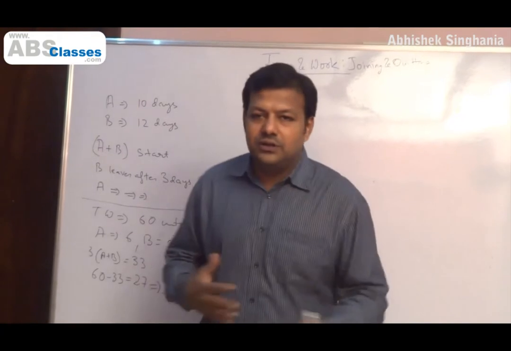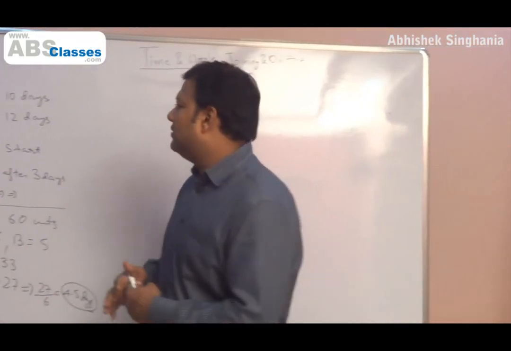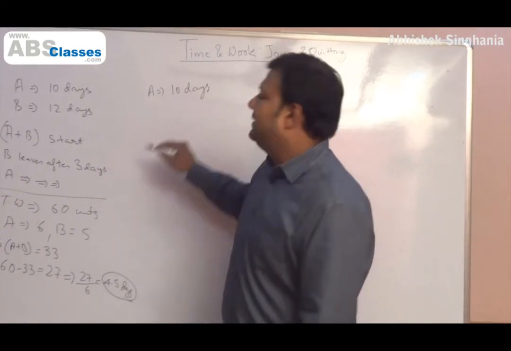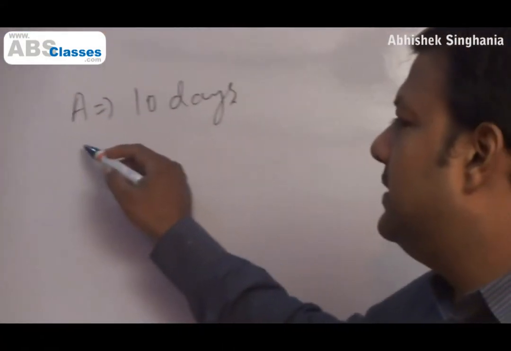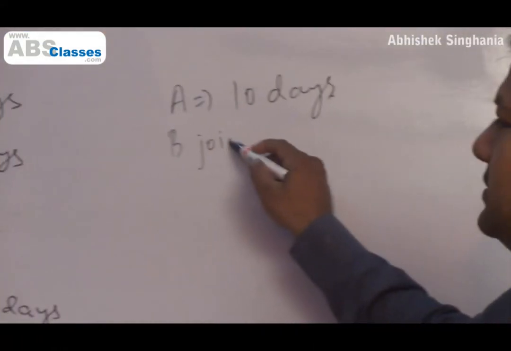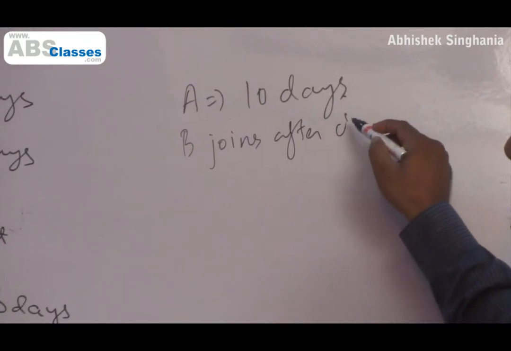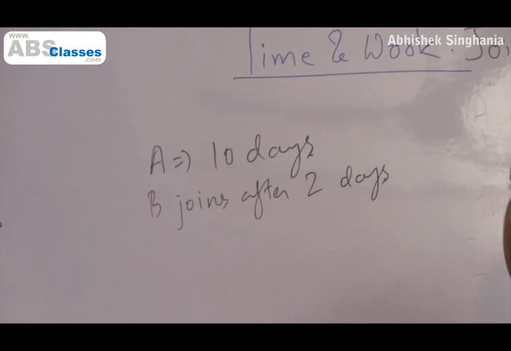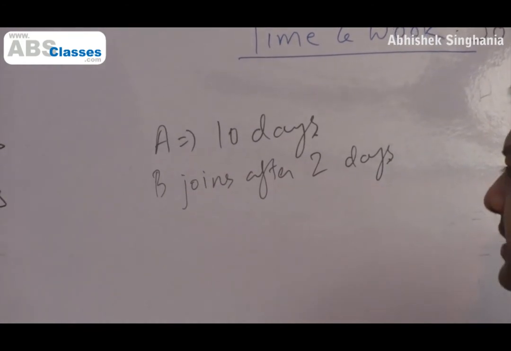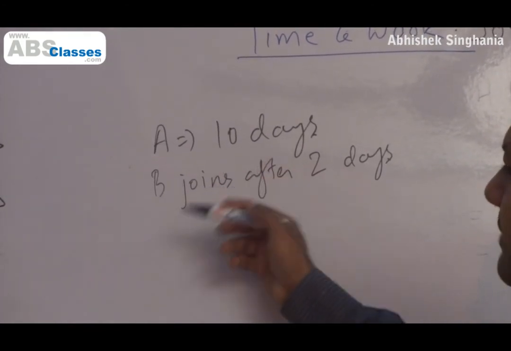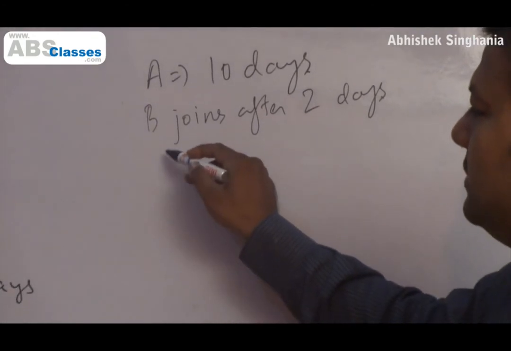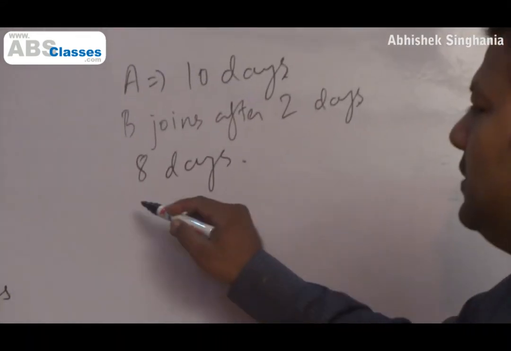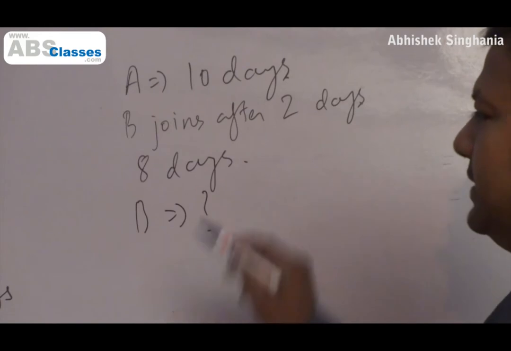So these are the kind of questions we talk about when we say joining and leaving, and it could be anything at all. For example, say A can complete a work in 10 days. Say B joins him after 2 days. And it says that they managed to complete the work in say 8 days. Now the question is that B alone can do the work in how many days?